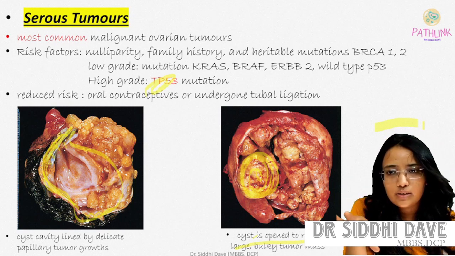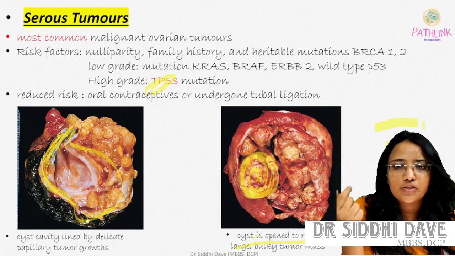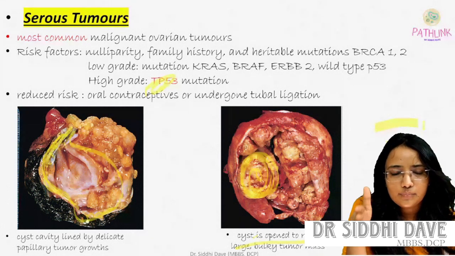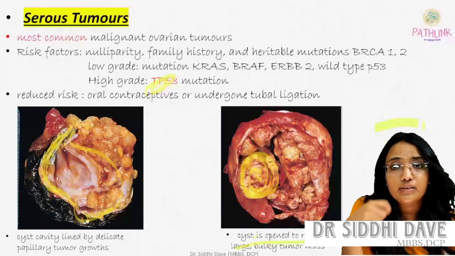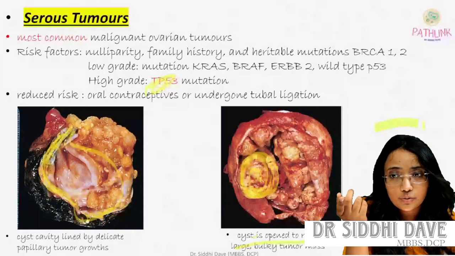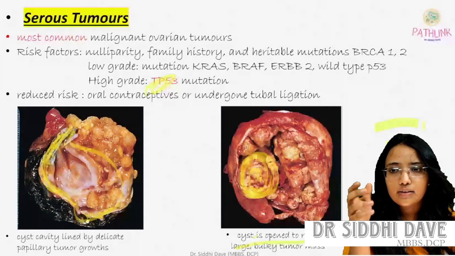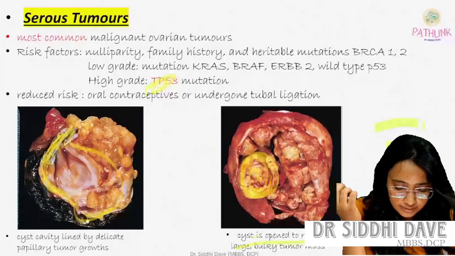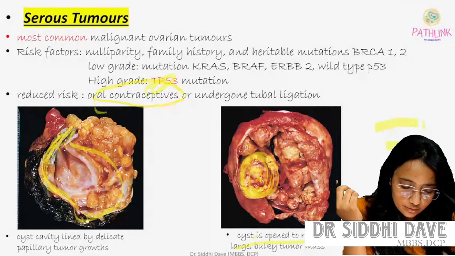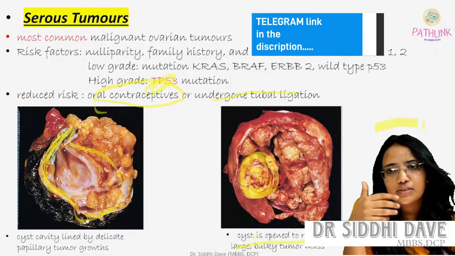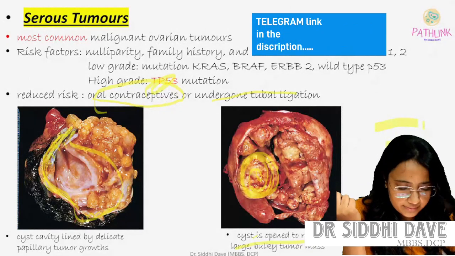These all are the risk factors: nulliparity, family history, then heritable mutation, and this gene mutation. And what will reduce the chances of the serous tumor? The protective factors are oral contraceptive pills and having undergone tubal ligation. This will reduce the risk of the serous tumors.